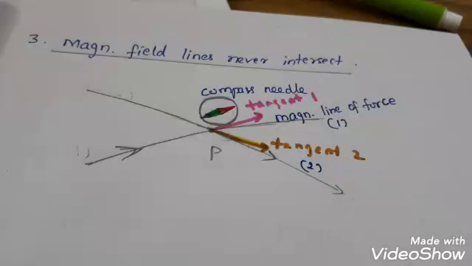Now, in the worst case, imagine that two magnetic lines of force have intersected at the point P. Now, if you keep a magnetic needle, a compass needle, at the intersecting point P, in which direction is it going to align? It cannot align simultaneously in both directions, right? It is not even possible. That's why we say that magnetic lines of force never intersect.